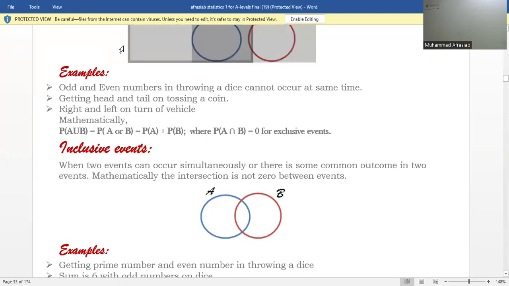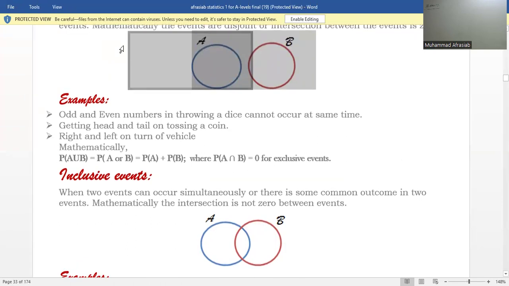Exclusive events means that when two events occur simultaneously, they don't have anything common between them. Or in other words, the probability of A intersection B is equal to 0, then they are called exclusive events. Or in other words, probability of A union B is equal to probability of A plus probability of B. For example,